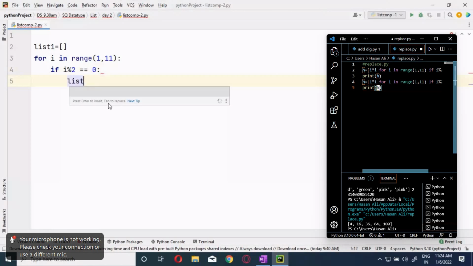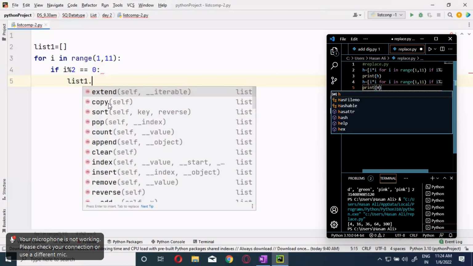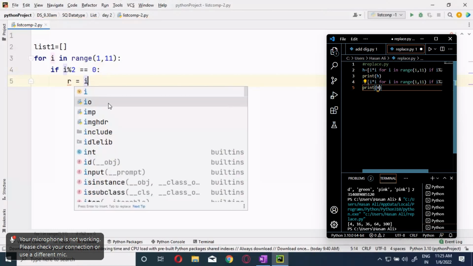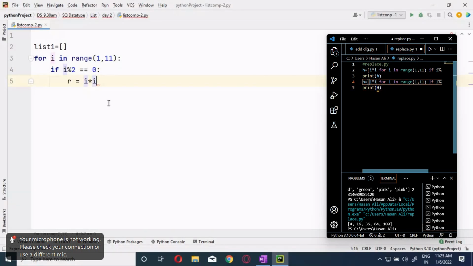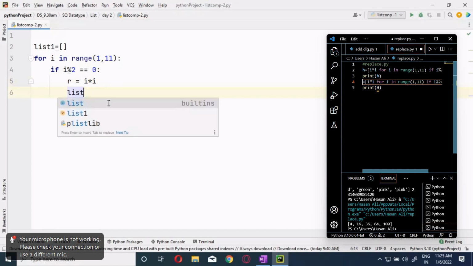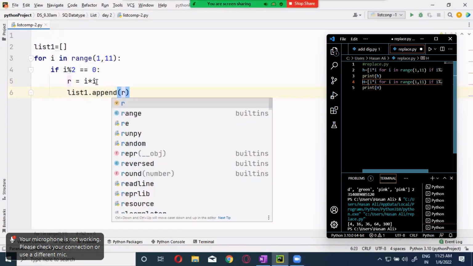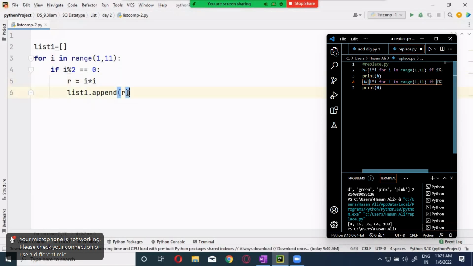You will say that r is equals to i into i. Then what are you going to do? list1.append(r). Now you can directly put this one also over here. Just as you are new, I am putting it down.